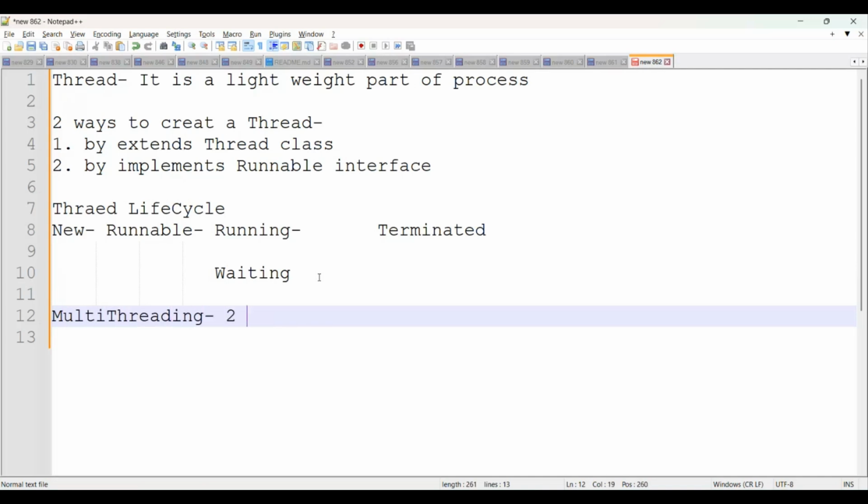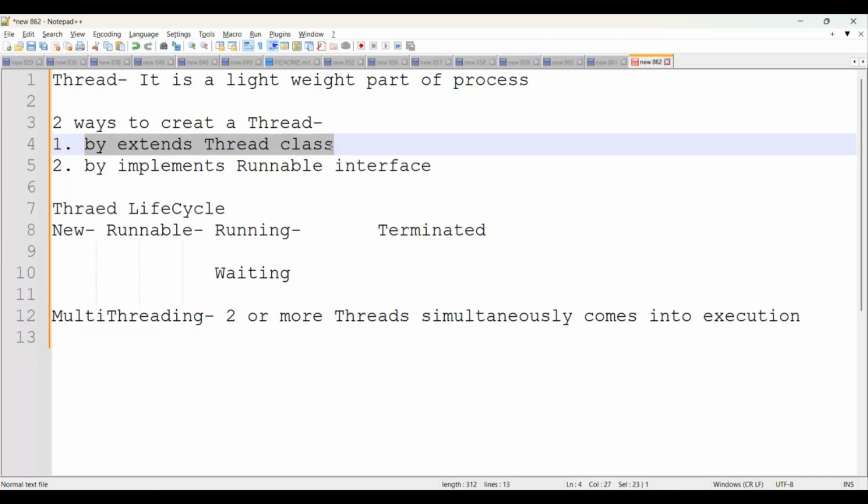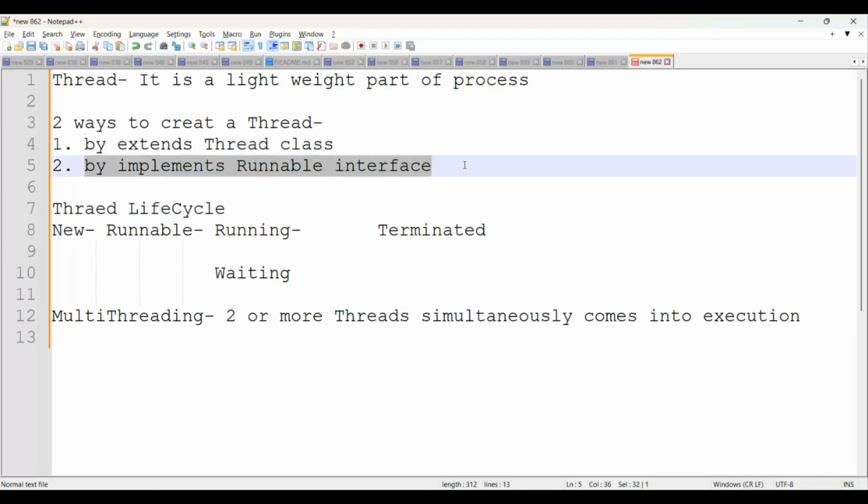Multi-threading means two or more threads simultaneously come into execution state, and they will execute at the same time. That's called multi-threading. Before going ahead with the practical for multi-threading, we'll go ahead with the practical for how we are going to extend the thread class and how we are going to use the implements Runnable interface.